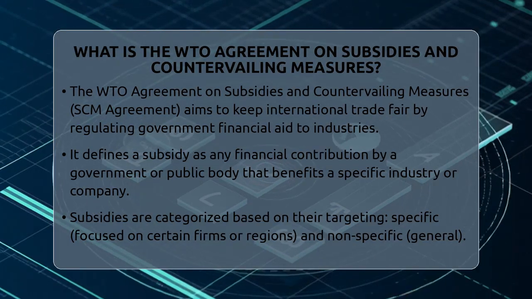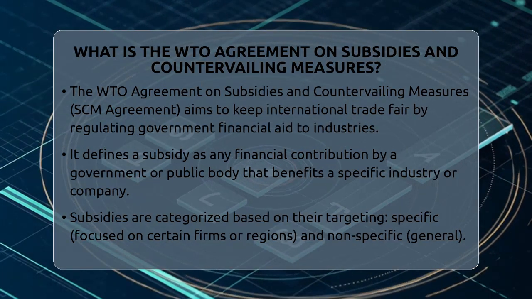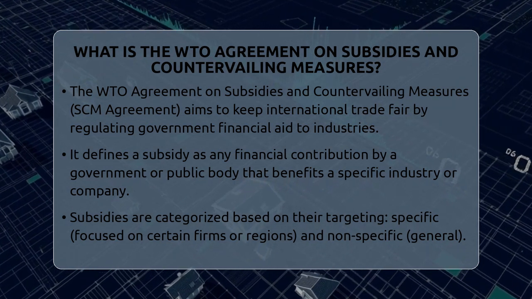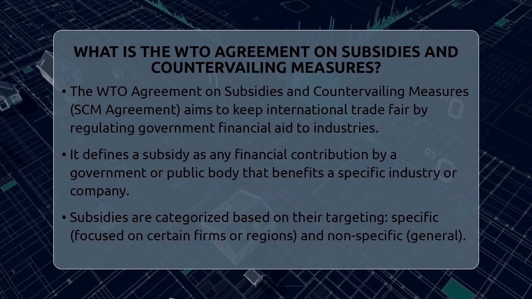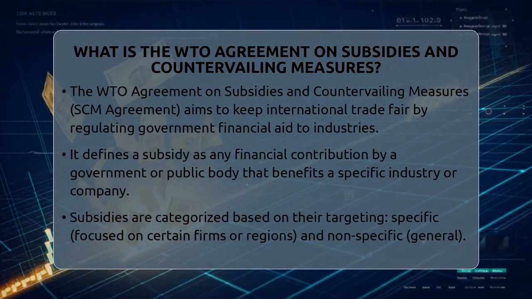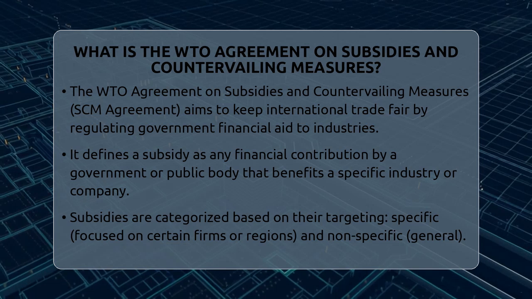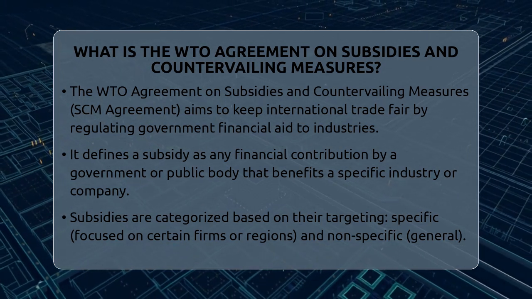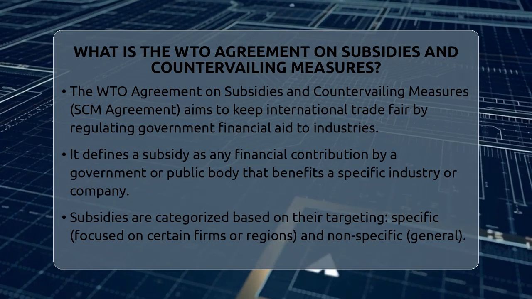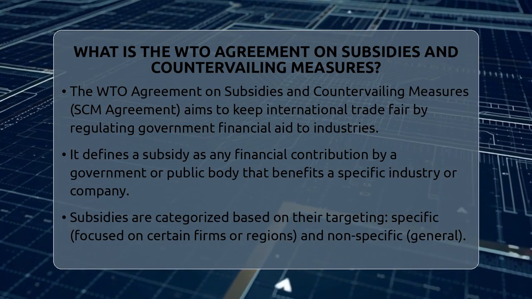What is the WTO Agreement on Subsidies and Countervailing Measures? Imagine a world where countries can support their industries with financial help, but that help might unfairly hurt competitors elsewhere. That's where the World Trade Organization Agreement on Subsidies and Countervailing Measures comes into play. It's part of the global rules that keep international trade fair and balanced.